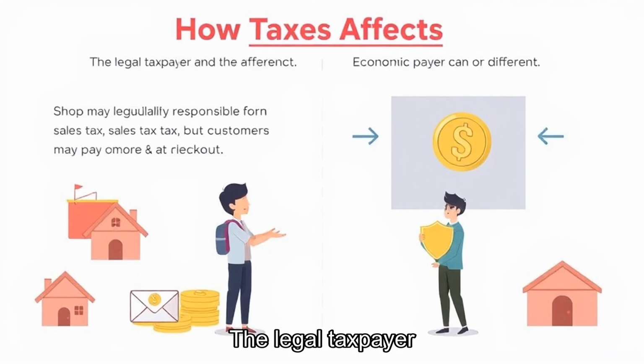The legal taxpayer and the economic payer can be different. A shop may be legally responsible for collecting sales tax, but customers may pay more at checkout. A landlord may receive the property tax bill, but part of the cost may appear in rent over time. Economists call this tax incidence.